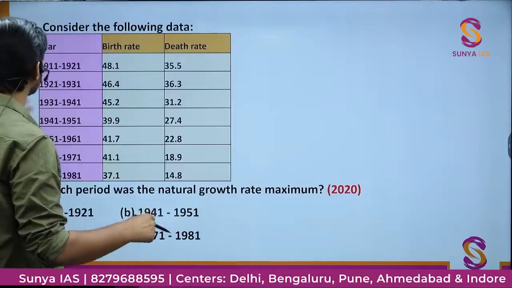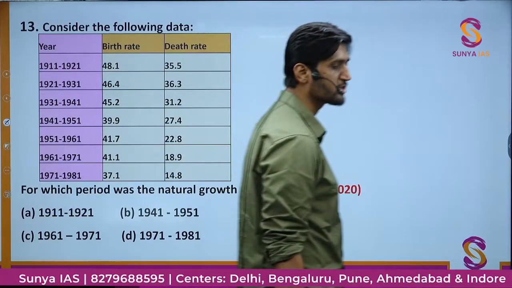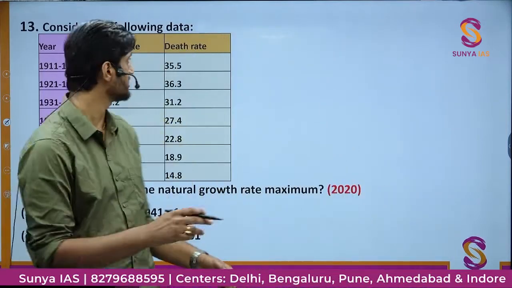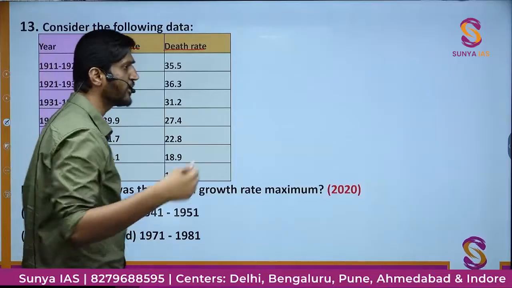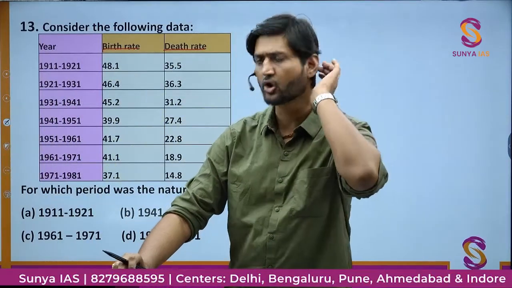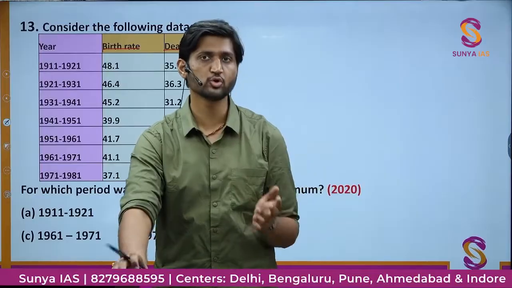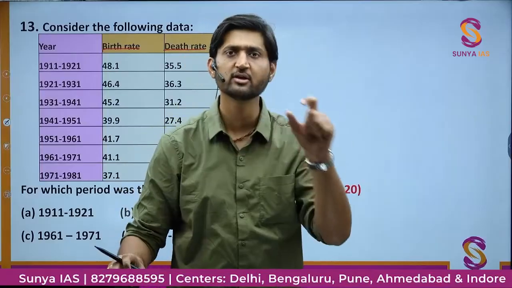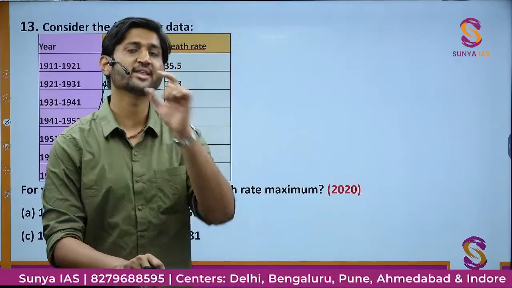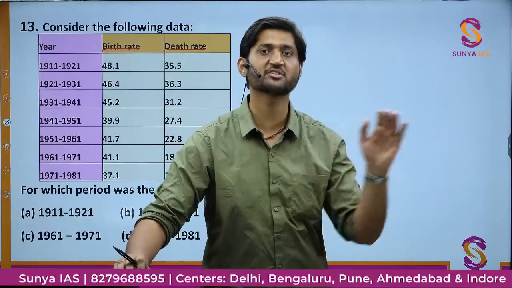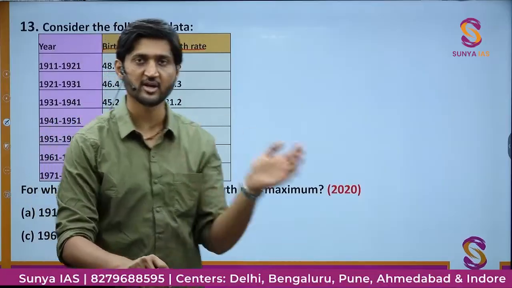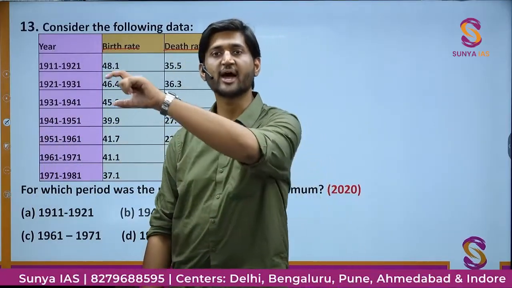And now we have just a few questions more left. This question is actually not directly related to average, but the idea behind it is average. Suppose there is a term called birth rate and death rate, which you might have heard in your geography GS part. If we are talking about a time period of 10 years, in each year you have some births, and therefore to find the average birth over all the 10 years, we just add the births of each year and divide by 10. Similarly, there will be deaths for a period of 10 years. In each year there will be certain deaths. You just add up all the number of deaths, divide by 10, and you will get the death rate.